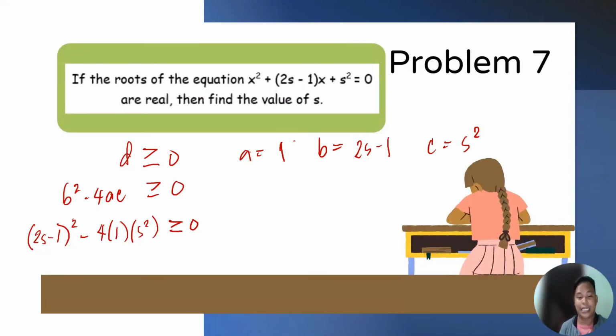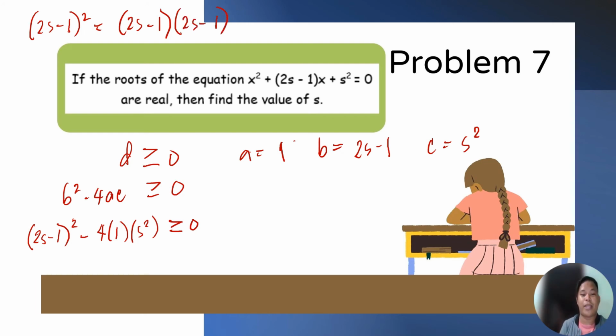Let us square 2s minus 1. Well, let's do squaring of binomial. So, 2s minus 1 quantity squared is equal to 2s minus 1 times 2s minus 1.